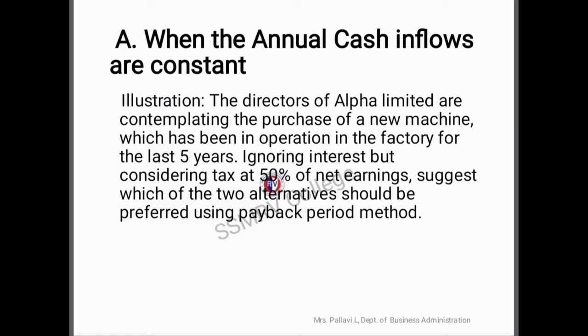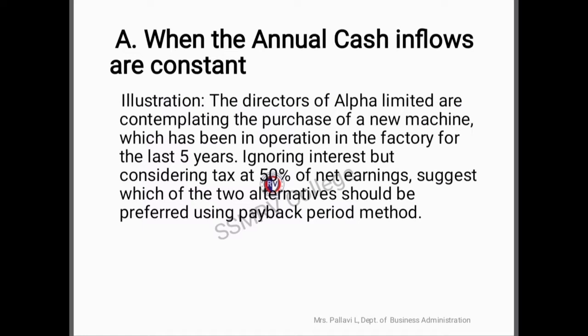Now let's look at the first illustration, when the annual cash flows are constant. I'll read out the problem. The directors of Alpha Limited are contemplating the purchase of a new machine to replace an old machine which has been in operation in the factory for the last 5 years. Ignoring interest but considering tax at 50% of net earnings, suggest which of the two alternatives should be preferred using the payback period method.